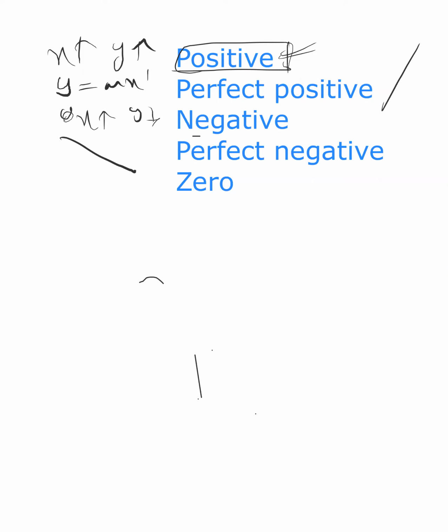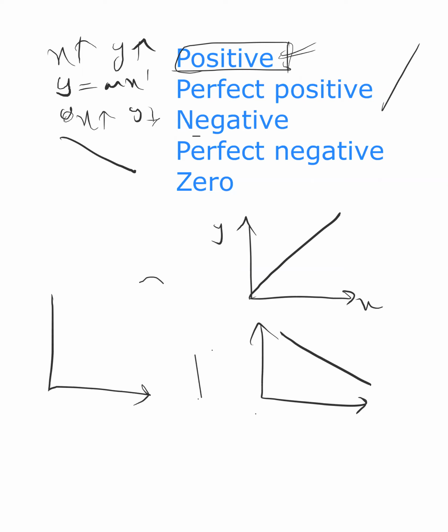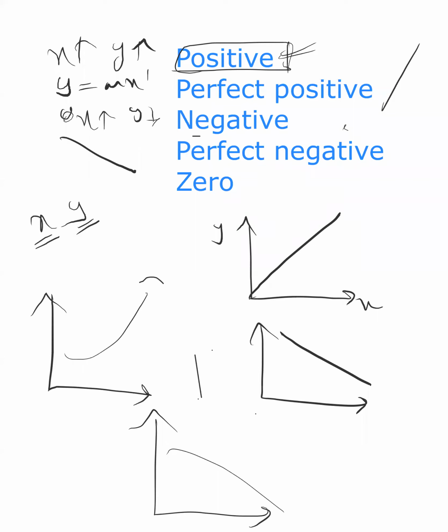If you plot X and Y now, it may be like this, or it may be like this. It may not be a straight line, but the pattern is there. That is negative, perfect negative, and zero means they are not at all interrelated to each other. So this is correlation. Correlation is basically how the multivariable X and Y data are correlated with each other. And generally data will be given in the problem, and they will ask us to find the correlation between them.